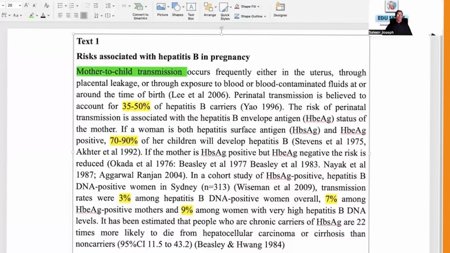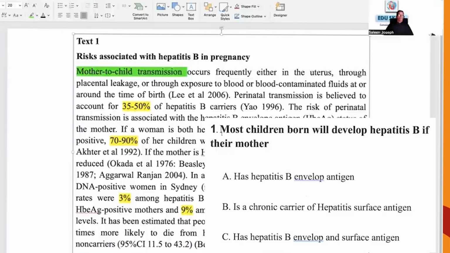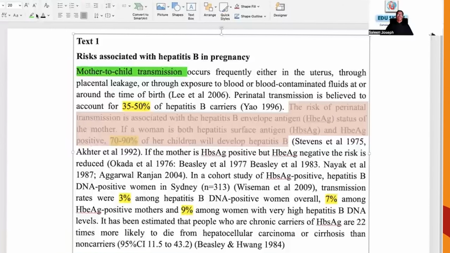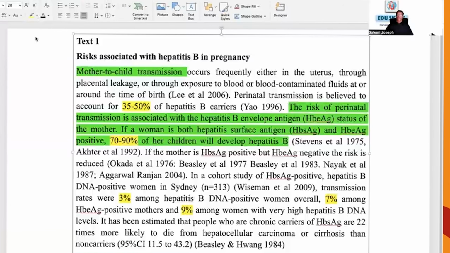Now the question is: most children born will develop hepatitis B if their mother. Which is most among these highlighted percentages? 70 to 90%. So that comes in this sentence. If you read this sentence, what does it mean? The risk of perinatal transmission is associated with the hepatitis B envelope antigen status of the mother.